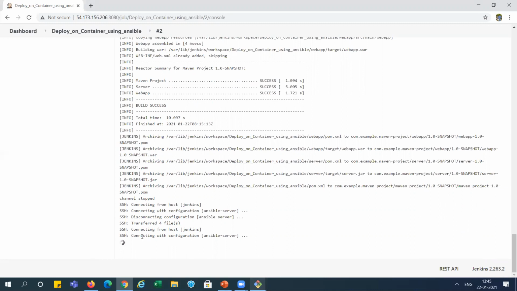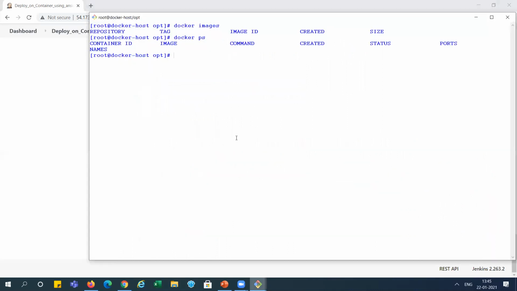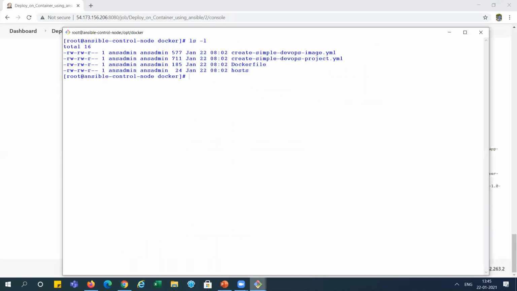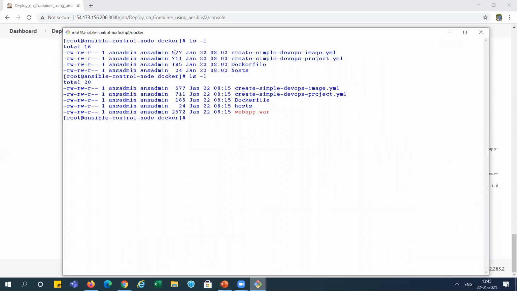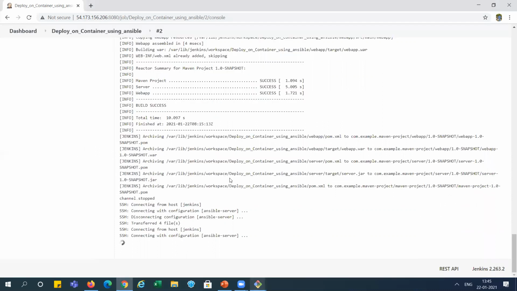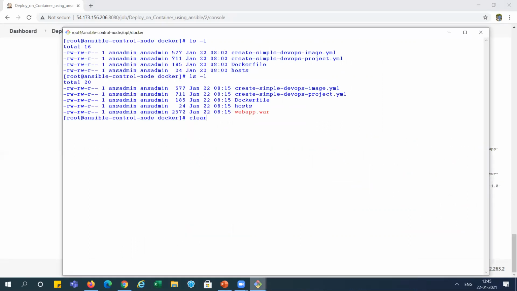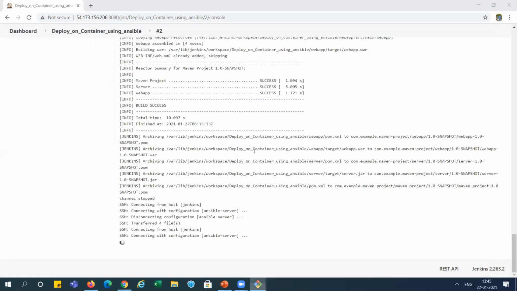It means the playbook is still in progress, right? So you can see here in the Ansible system, this timestamp is updated. You can see here, right? And also this time we got the war file over here, right? We added one more command, right? So this thing has been done. Let's check the Docker image, whether it's being created or not here. We're not getting it so far. Let's check. It is still running.